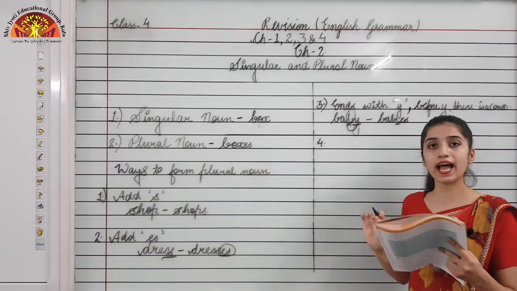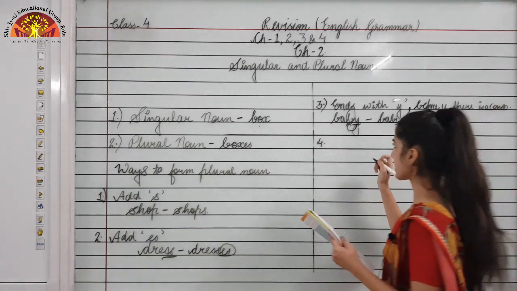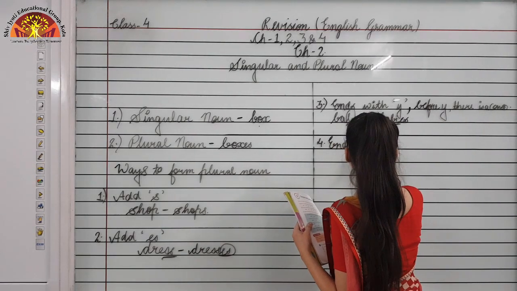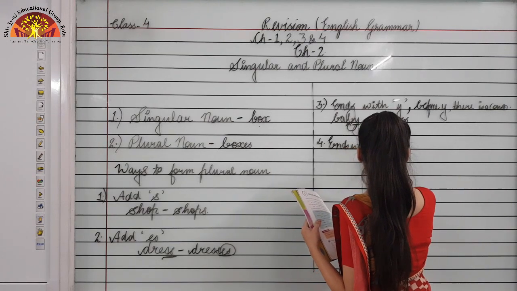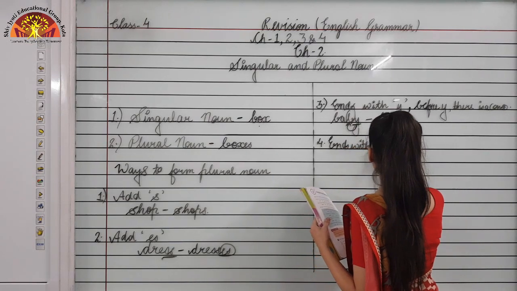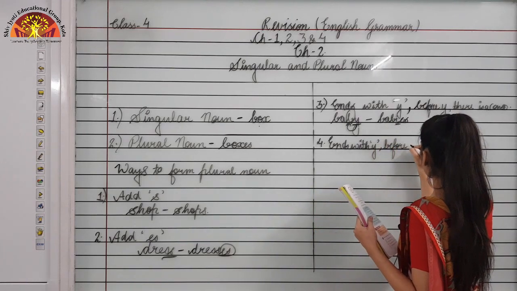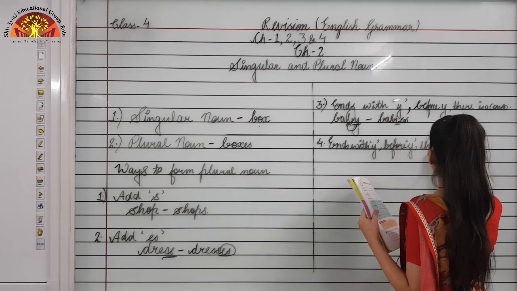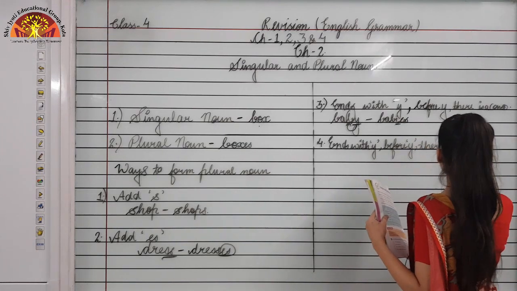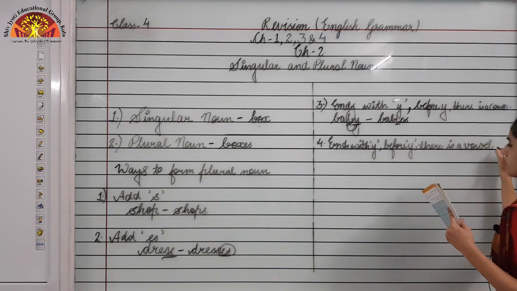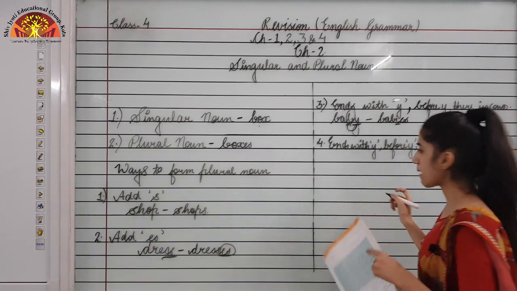Okay, what do we need to add? Just s. Just see, ends with y and before y there is a vowel, right? So I will take an example,